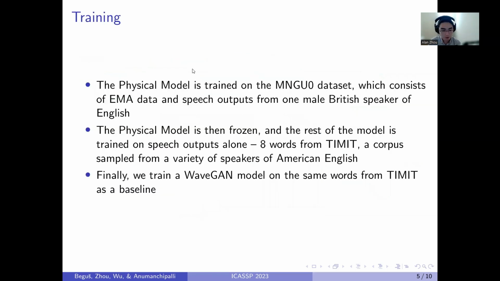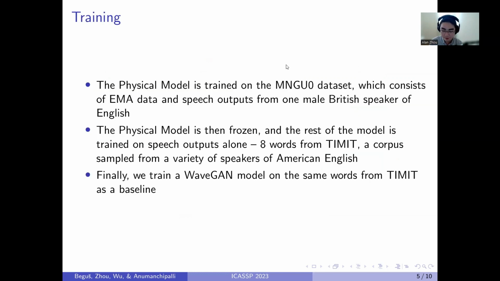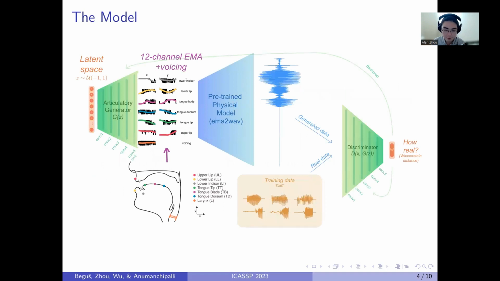To actually train our model, we trained the physical model in the middle separately to map between EMA and speech. This is done on the MNGU0 dataset, which consists of EMA data and speech outputs from one male British speaker of English. After this model is trained, we freeze it before we train the rest of the model on speech outputs alone. So first we train on the EMA to speech task, and then we freeze the weights and train the generator and discriminator like we do in a normal GAN setup on just speech outputs from TIMIT.